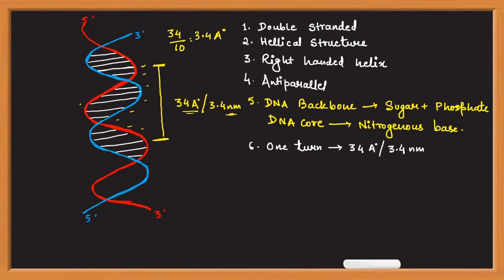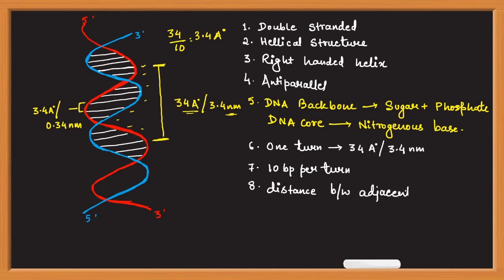It means the distance between two adjacent base pairs, for example these two adjacent base pairs, is 3.4 angstrom or 0.34 nanometer. So the next point is there are 10 base pairs per turn. Distance between adjacent base pairs.